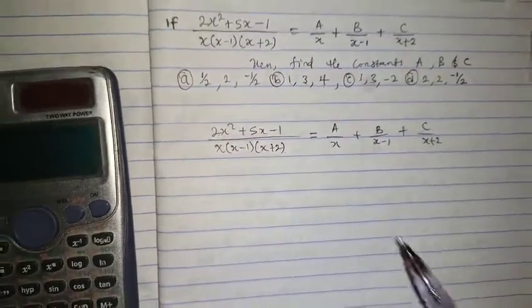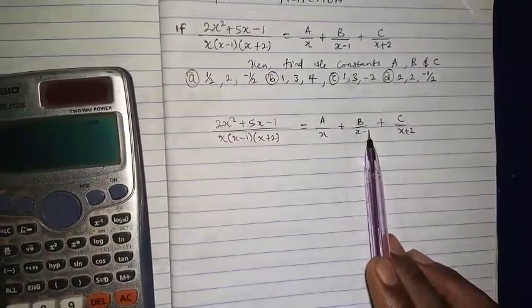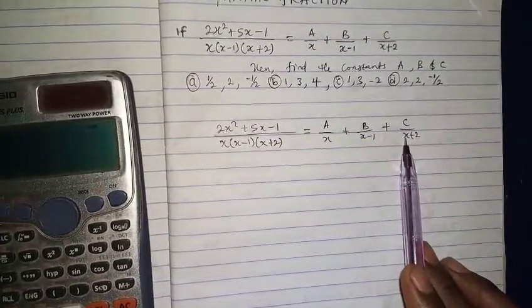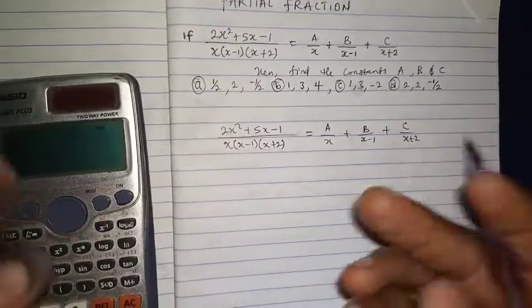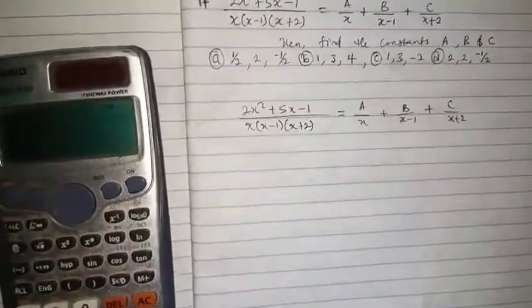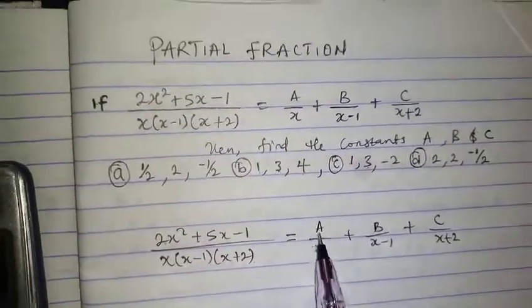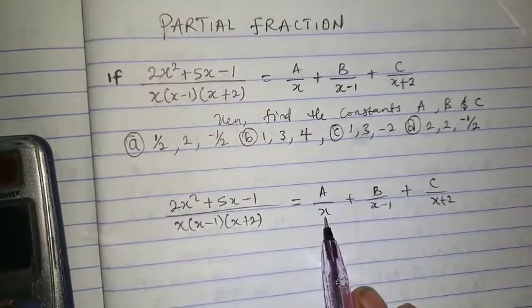What if I let x be 2? If x is 2 here, 2 minus 1 gives me 1, it works. If it is 2 here, it works. So you can use x. x can be 2, 3, 4, 5, 6, 7, or any number you can think of. But don't use 0, because if you let x be 0, we have a over 0, math error.